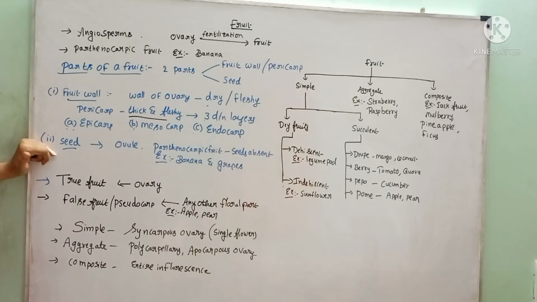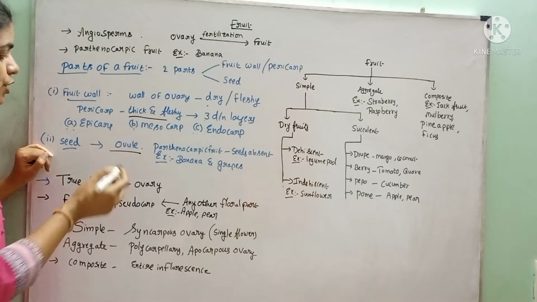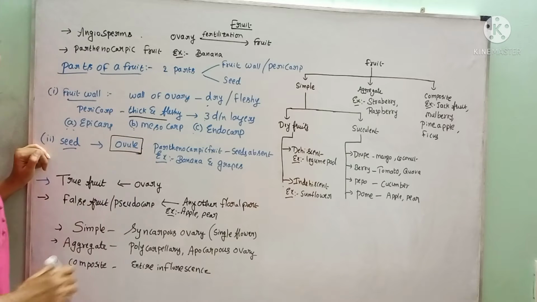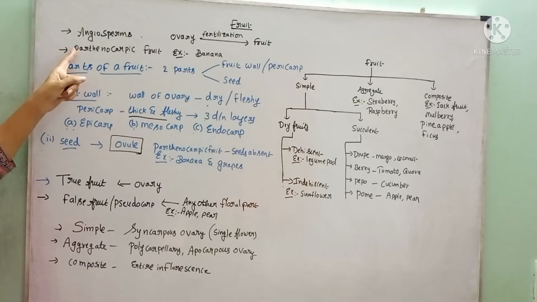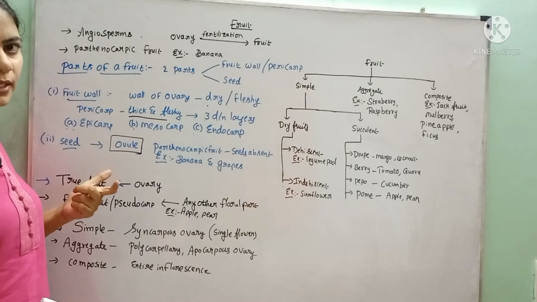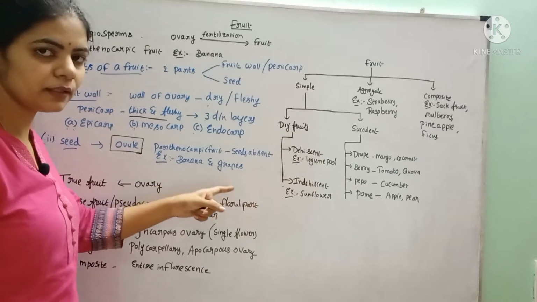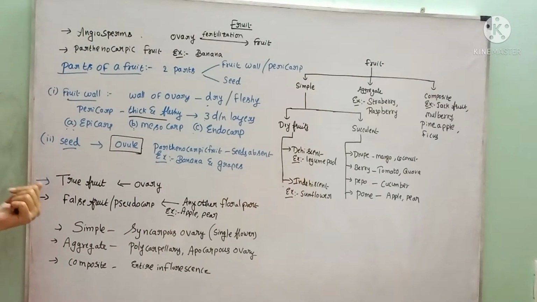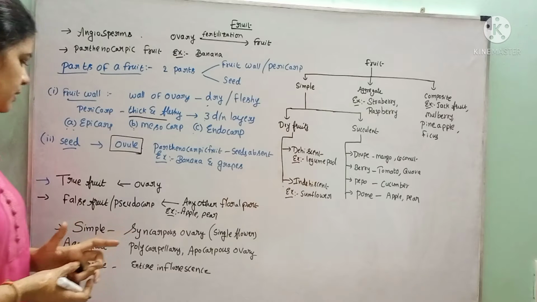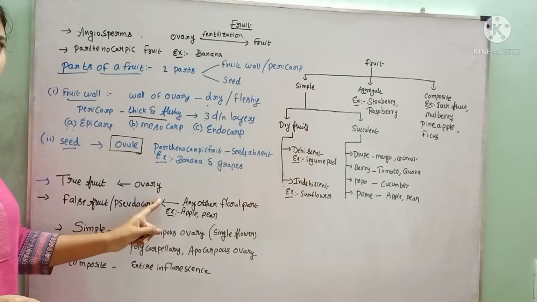Next, the seeds are nothing but the modifications of the ovules after fertilization. Ovules are modified into the seeds. But in some parthenocarpic fruits, no seeds are formed because there is no fertilization. So in that case the seeds are absent. Example, banana and grapes.